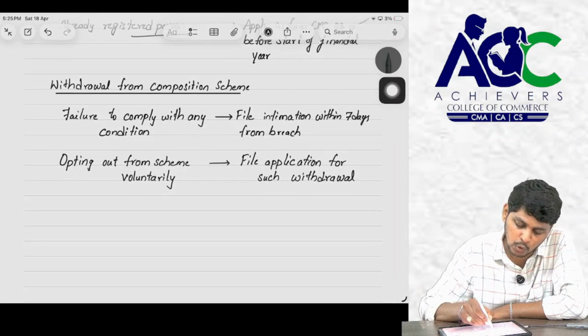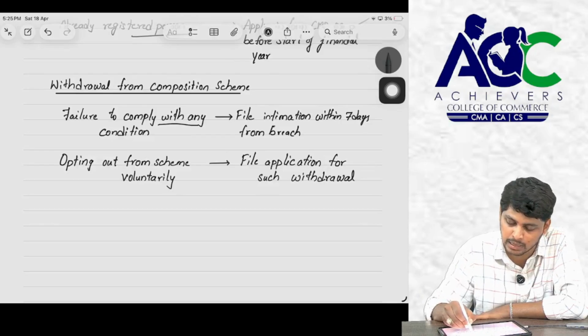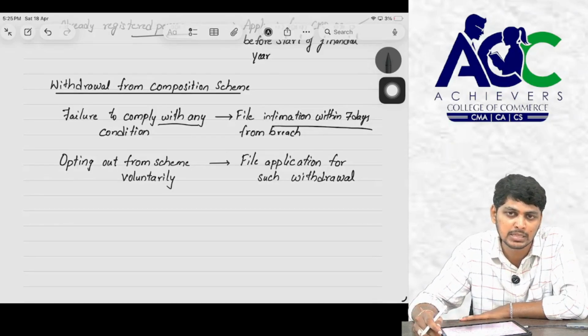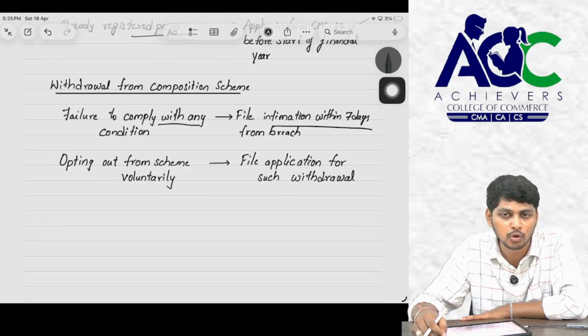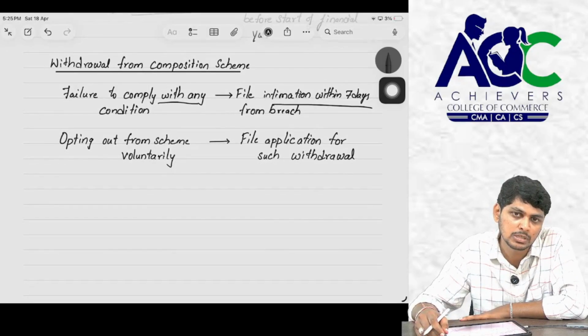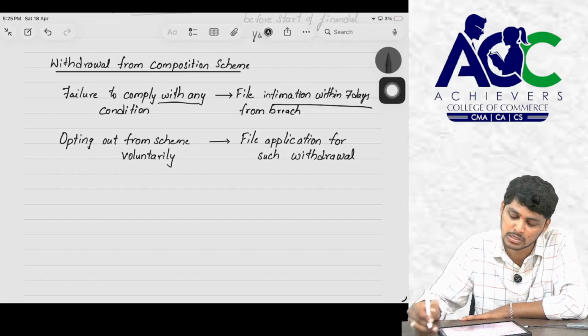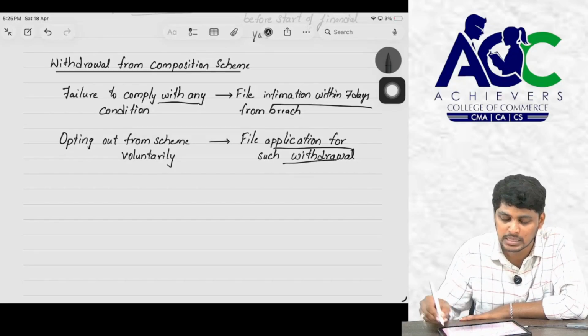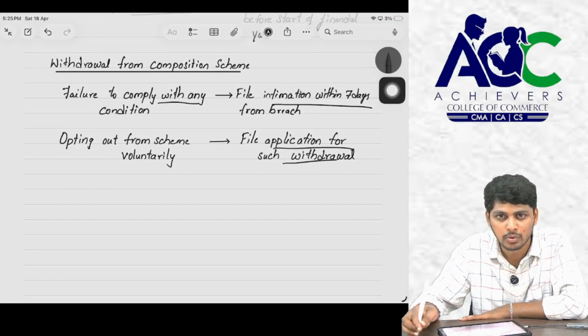Yes, sir. On failure to comply with any condition, within 7 days from failure to satisfy the condition, he can file the form and opt out of the composition scheme. If he wants to opt out of the composition scheme voluntarily, then he can file for such withdrawal. Okay, sir. Thank you.